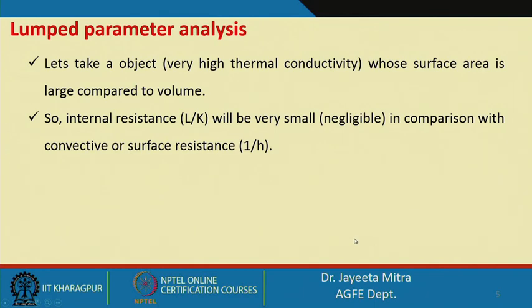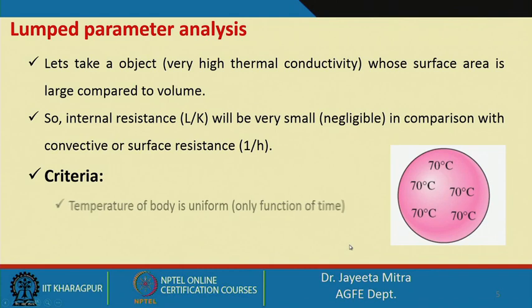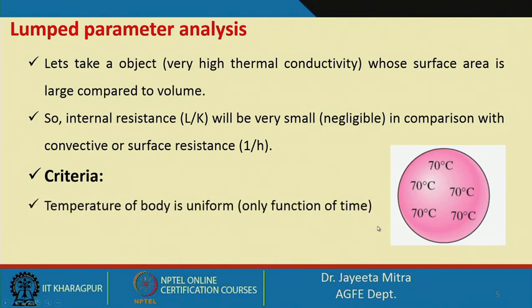Here we will also introduce a dimensionless number called the Biot number. The Biot number is represented by the internal conductive resistance divided by the external convective resistance.